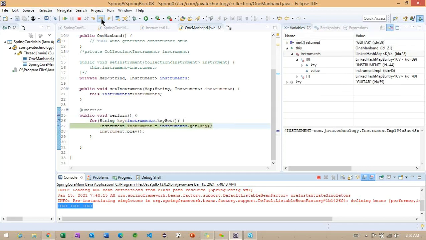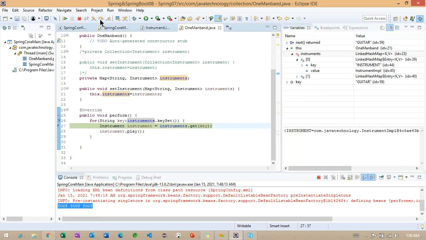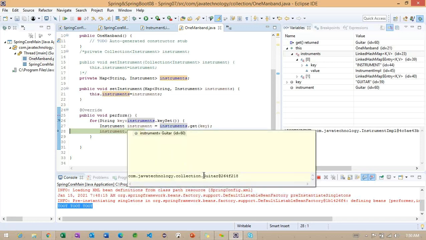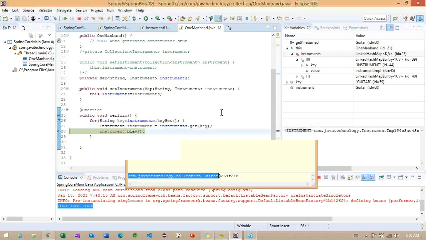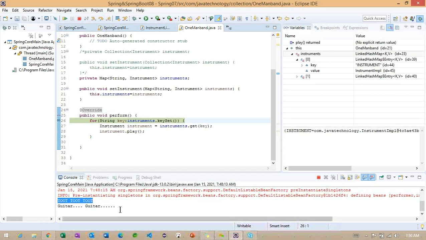Now see how many times the loop repeats here. This time the key is different, we are getting guitar, and you can check here, the guitar object we will get. Now the guitar class play method will be called.